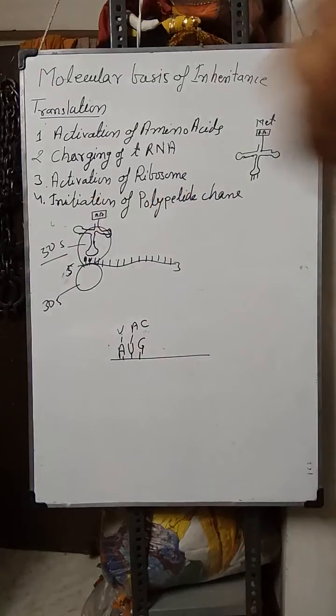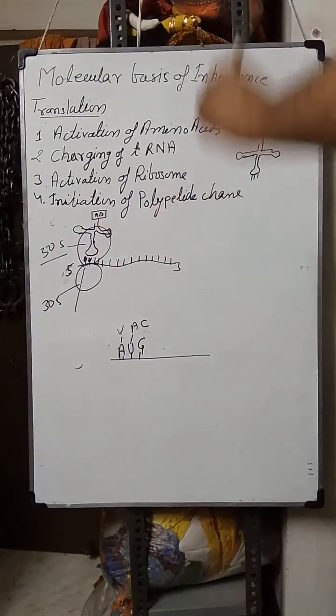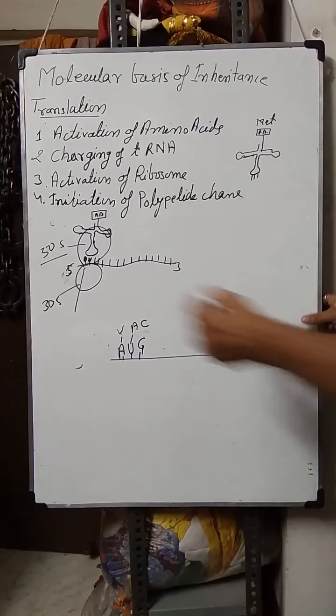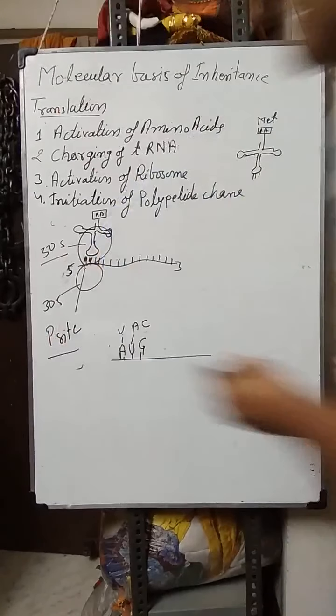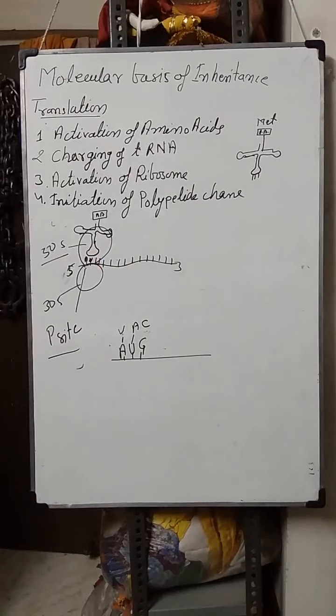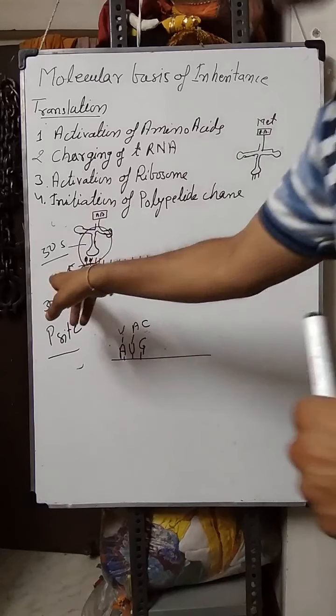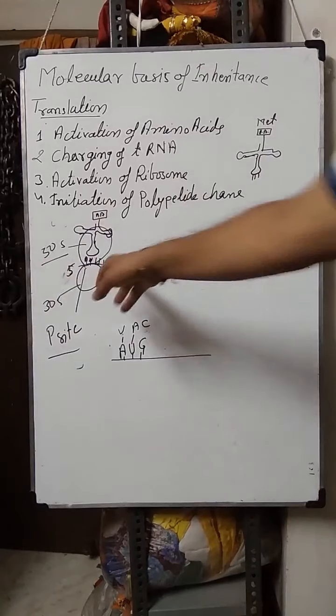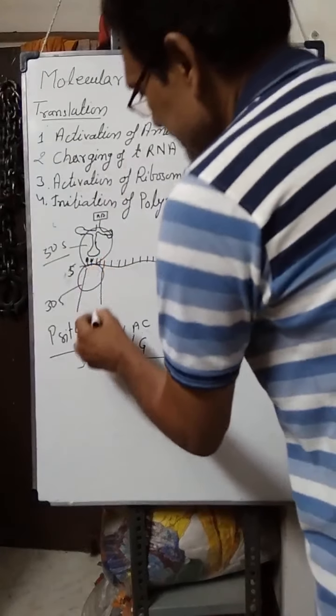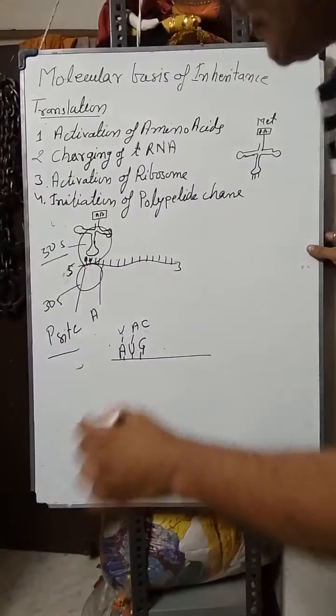Then this side is known as the peptide site or P site. There are 2 sites on the ribosome: towards the 5' end is the P site, and towards the 3' end is the A site, or we can say amino acid site.